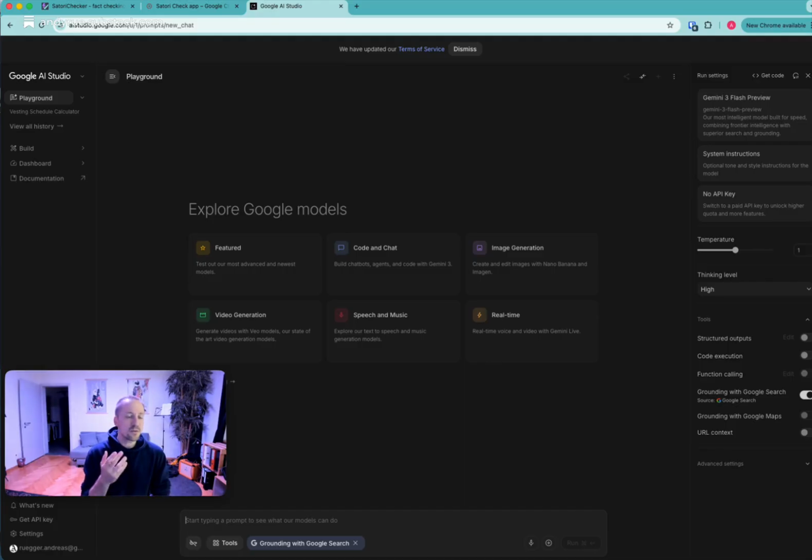The reason I went with the Google AI Studio is twofold. One is I already used a lot of other vibe coding tools and wanted to try something new. But then there was also the DevPost hackathon by Google DeepMind, and you needed to use Gemini, the Gemini 3.0 preview, to build.